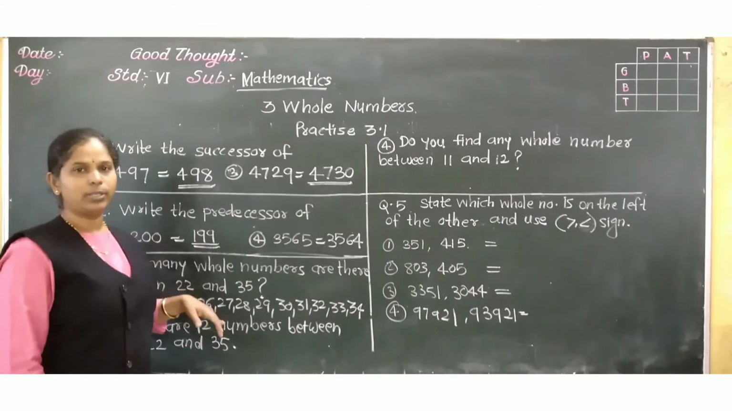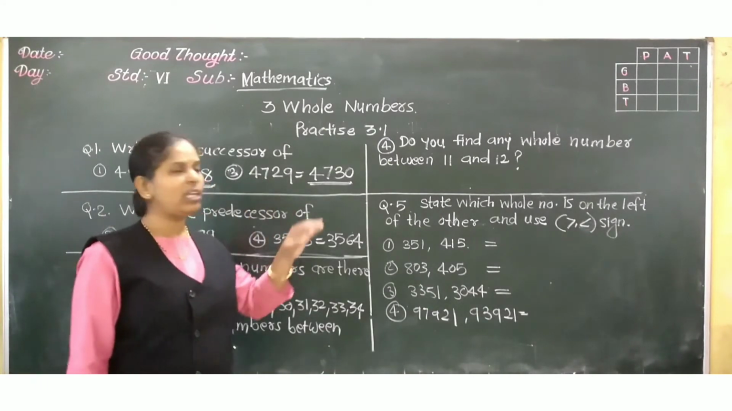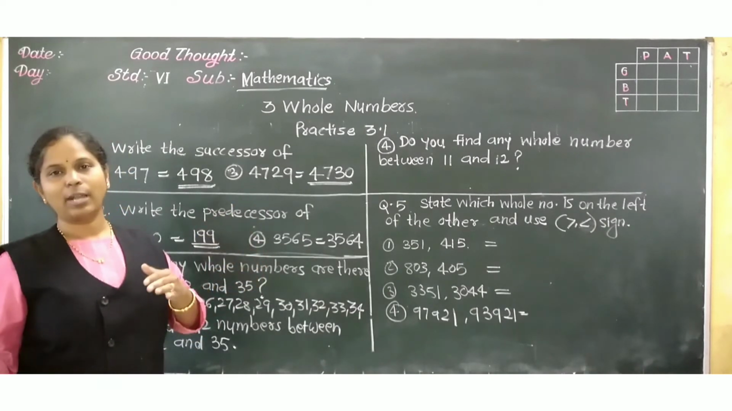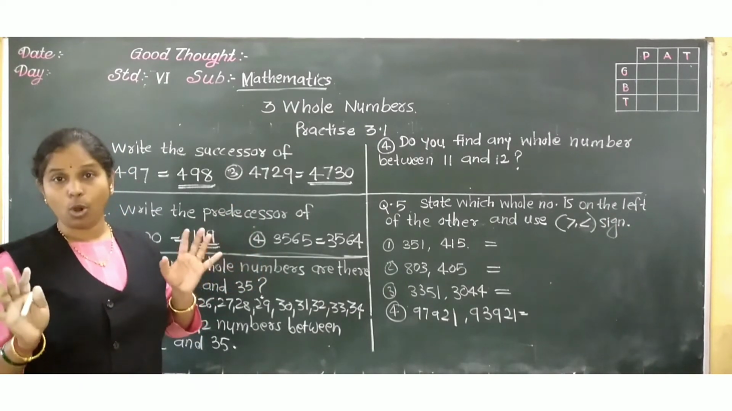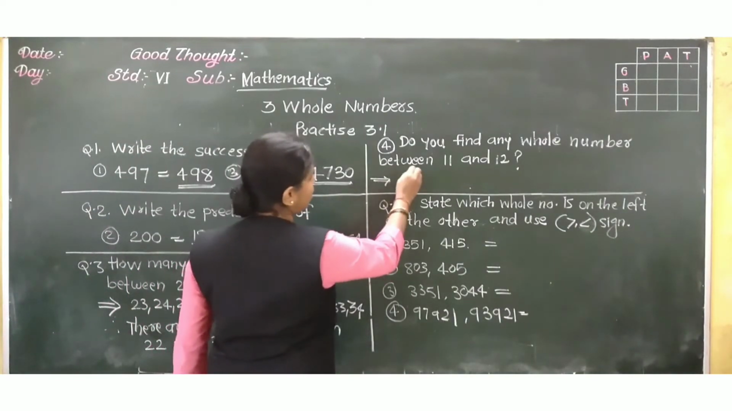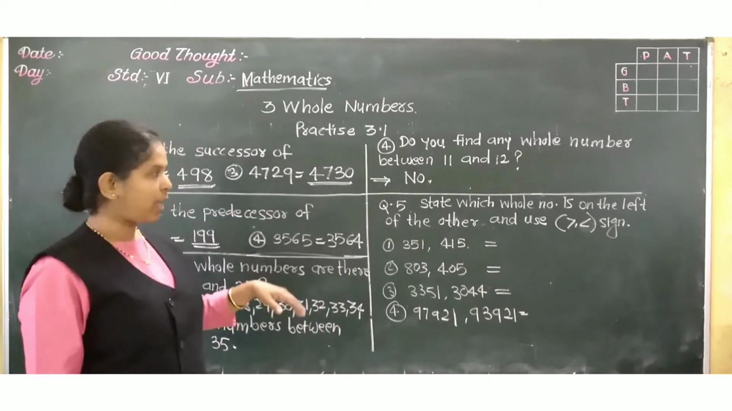Now next, the fourth one. Do you find any whole number between 11 and 12? Between 11 and 12, does any whole number come? No. The answer is no.